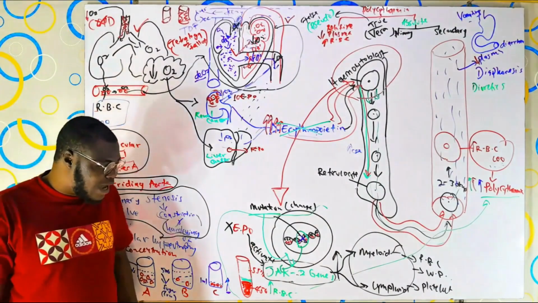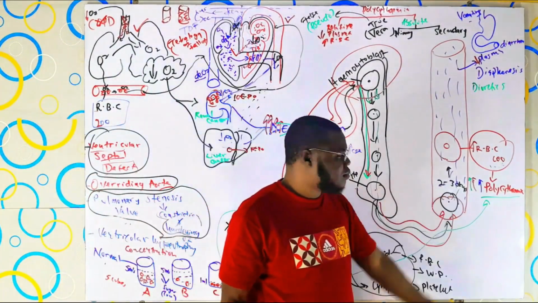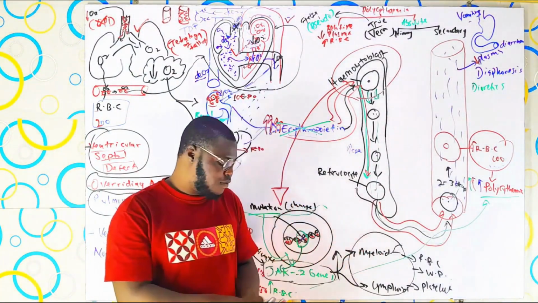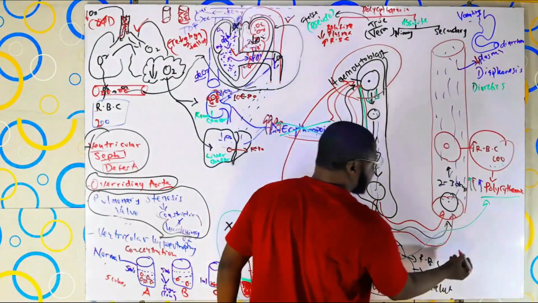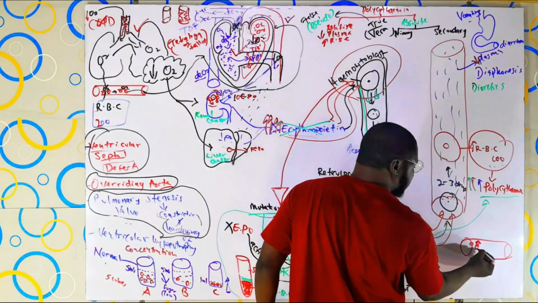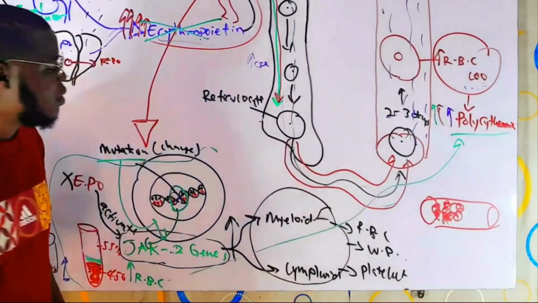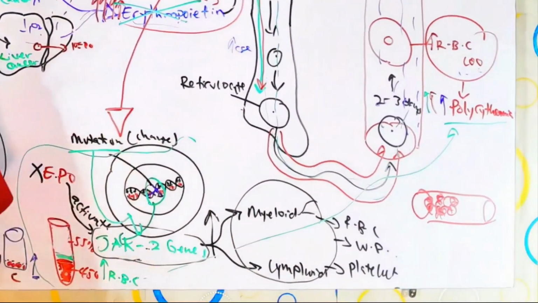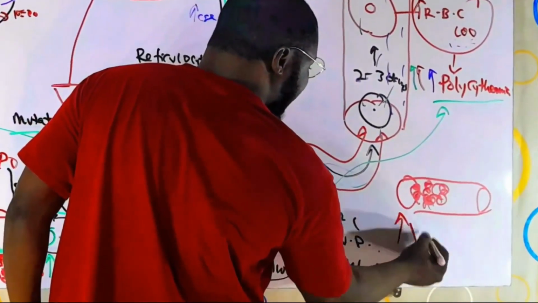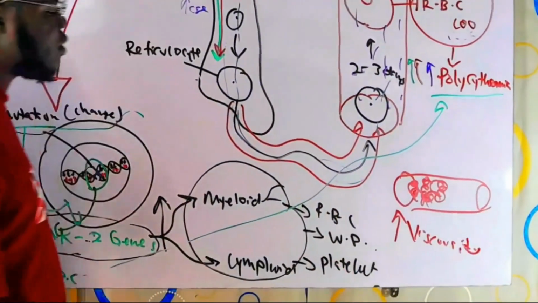The first thing you should ask yourself is, what will happen to the blood when the red blood cells are too much within the blood vessels? If they are stocked up within the blood vessels, there's going to be a thickness of the blood. In anatomical terms, we call it increase in viscosity of the blood.